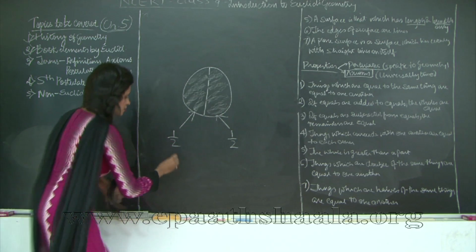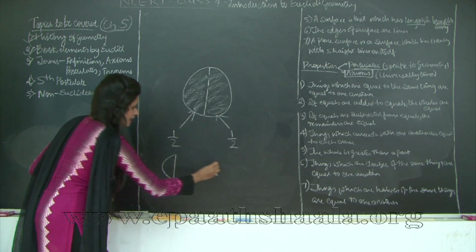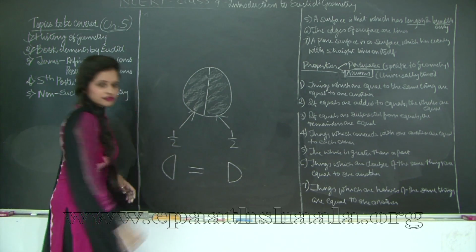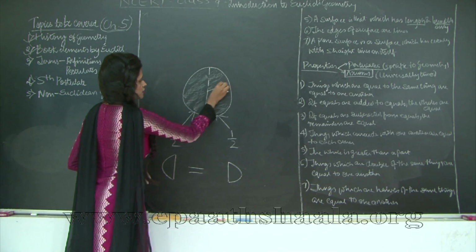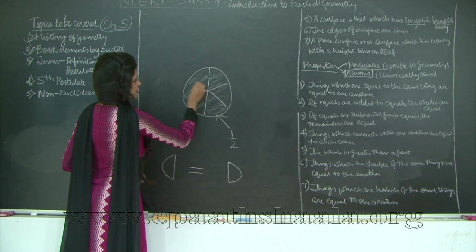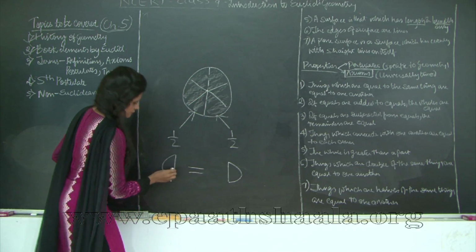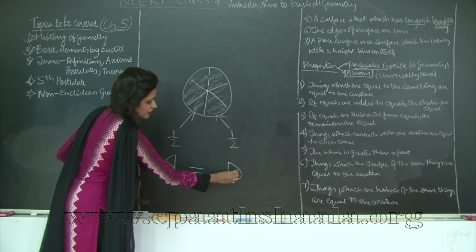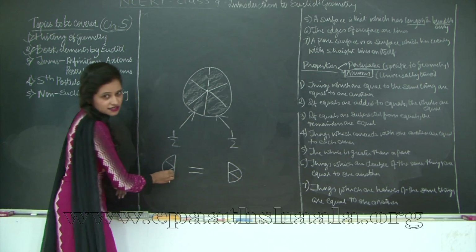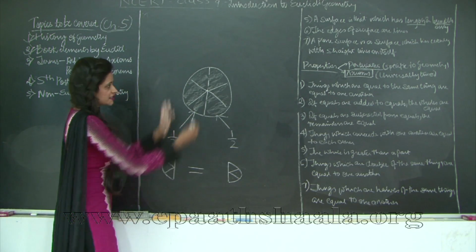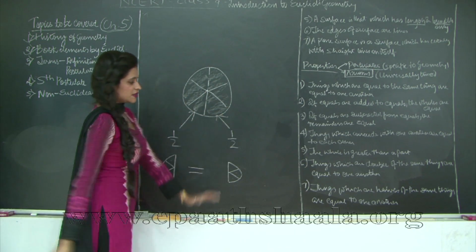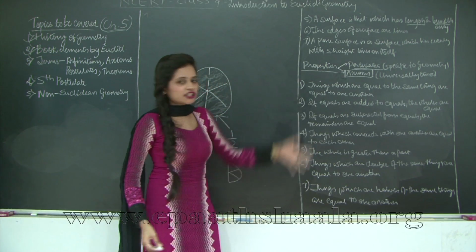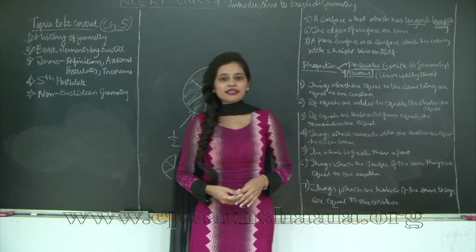Or if you want, we can just do it this way. This is exactly half and this is exactly half. Obviously they are equal, right? So just to make it look more like a pizza, I have 3 pieces here and I have 3 pieces here. So these 3 pieces and these 3 pieces make an entire pizza of 6 pieces. So things which are half of the same things are equal to one another. So these were the axioms. Let's take a look at the postulates in the next class.